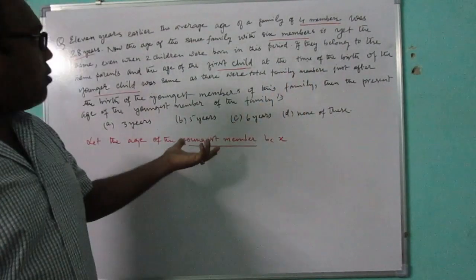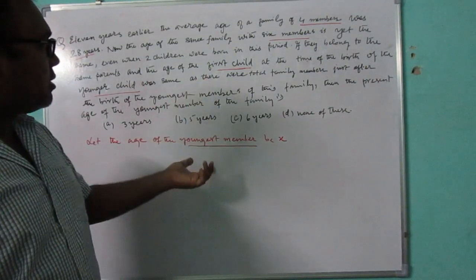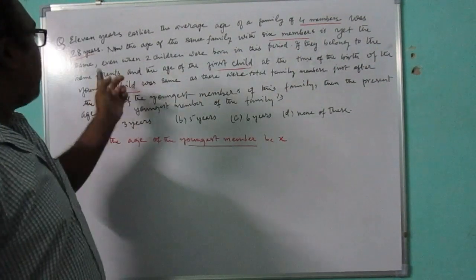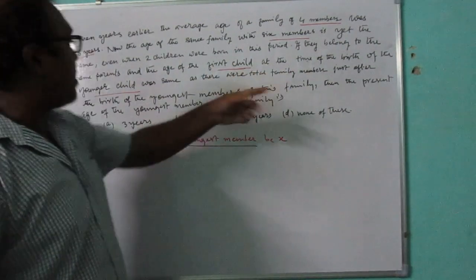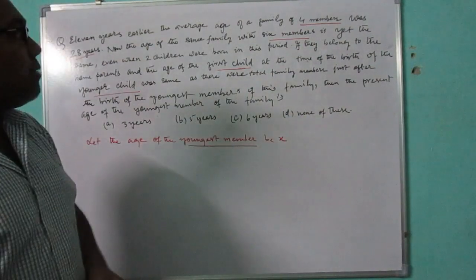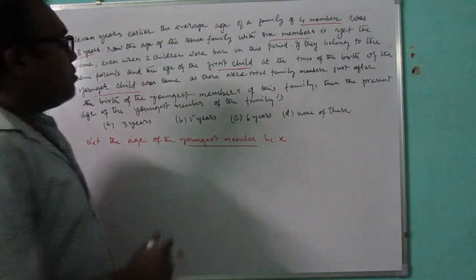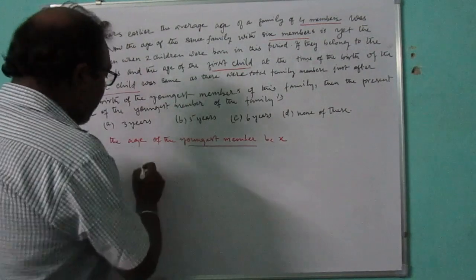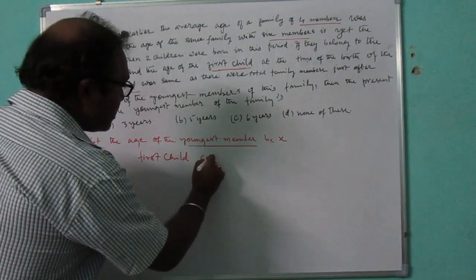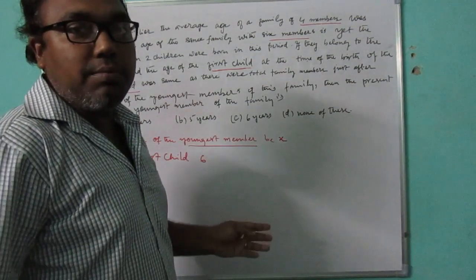So what was the age of the elder brother? It was 6 years. How many family members were there? 6 family members, because 2 children have taken birth. So the age of the first child was 6 years, because after the younger member was born, the total family members became 6.